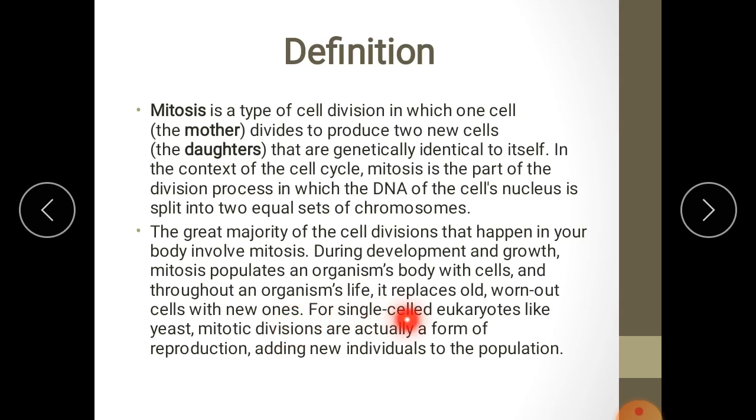For single cell eukaryotes like yeast, mitotic divisions are actually a form of reproduction. Yeast is a unicellular organism, a fungus. So here the mitotic division is a method of reproduction, adding new individuals to the population. So in a unicellular organism, mitosis is a method of reproduction, whereas in multicellular organisms, mitosis is a method of body growth.